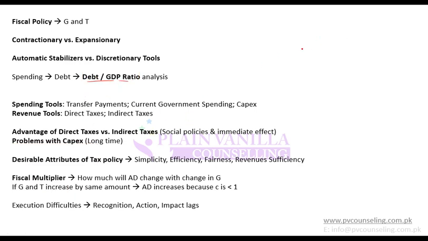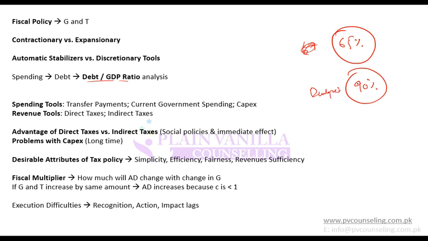Generally it is assumed that for developing markets a 65% debt to GDP ratio is fine, and for developed markets 90% or 95% debt to GDP ratio is considered okay, because you have such a large GDP to pay for it. Otherwise, if debt is increasing at a higher rate than GDP, then that is a problem.